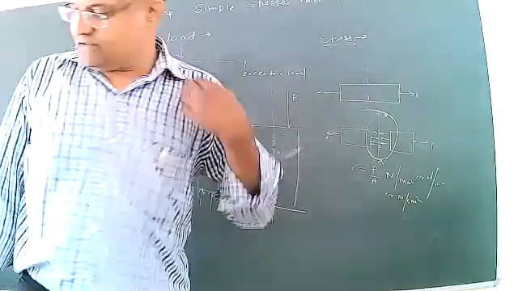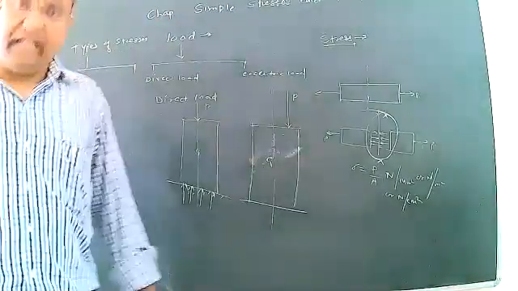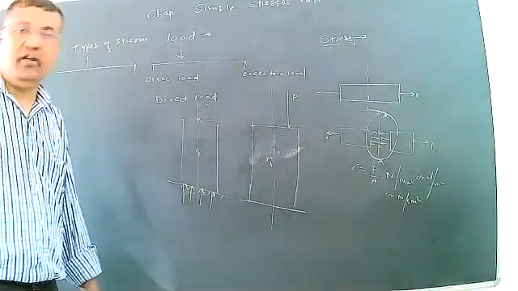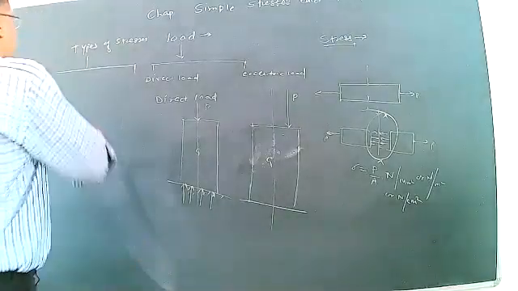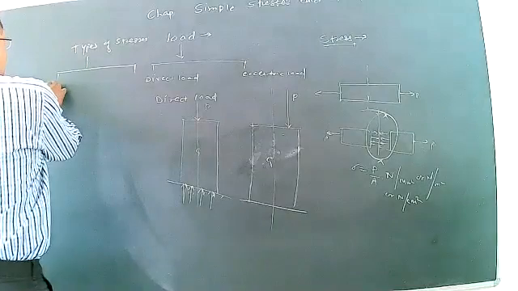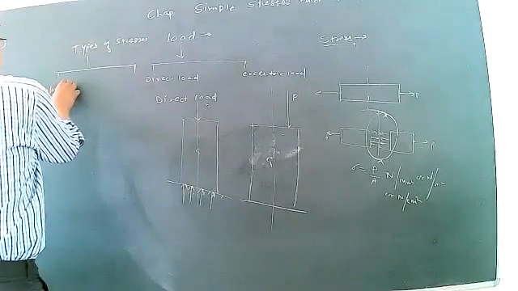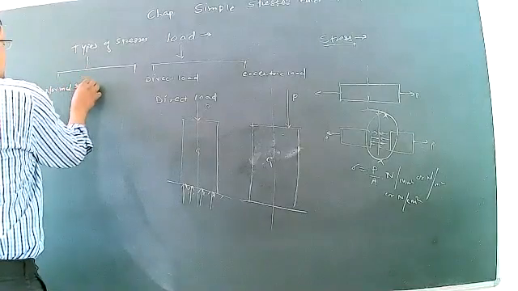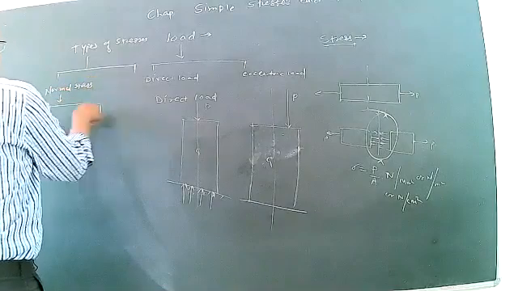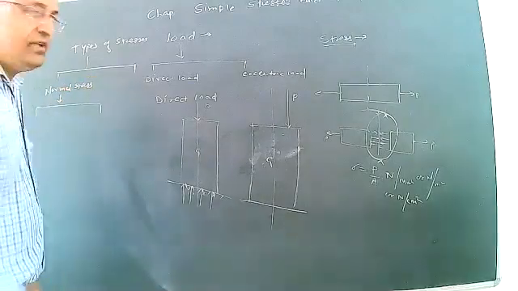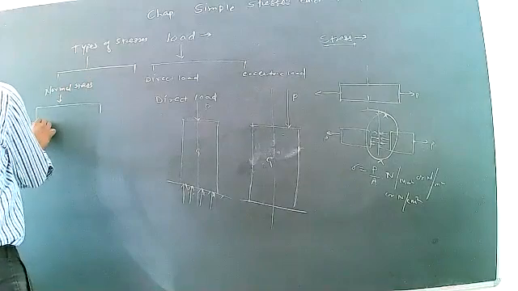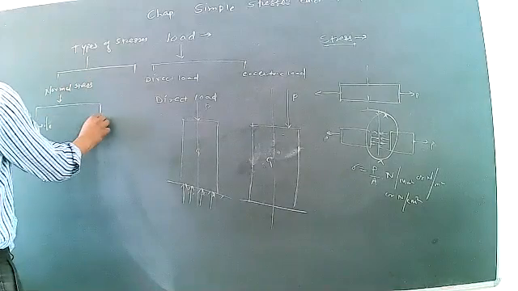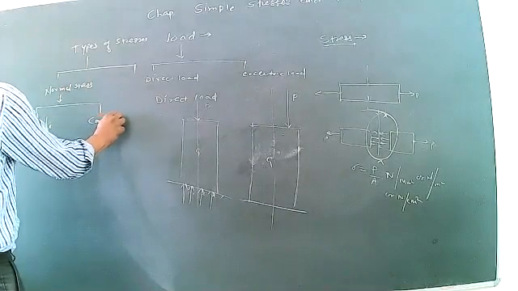Particularly three types of stress. Normal stresses, that is tensile stress and compressive stress, and next shear stress. Normal stress, there are again two types, tensile and compressive.